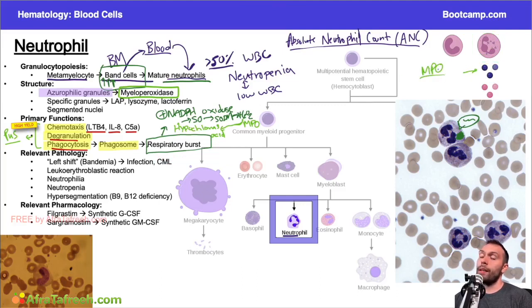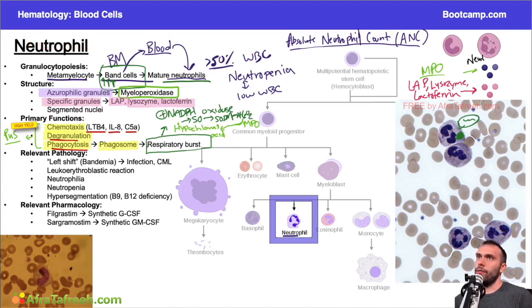The myeloperoxidase. And what does that myeloperoxidase do? It converts the hydrogen peroxide to hypochlorous acid. Again, we're trying to create toxic substances in the phagosome to destroy the invading pathogen, and this is assisting with that essentially. And then we also have some specific granules. These specific granules have multiple substances, again, all working to destroy these pathogens once we create our phagosome. So we have leukocyte alkaline phosphatase, lysozyme, and lactoferrin. We'll talk about all of these most likely in different video series, and I don't want to get too off track, but these are definitely three big ones to remember for the specific granules. And again, these are going to be more of the pink staining granules.